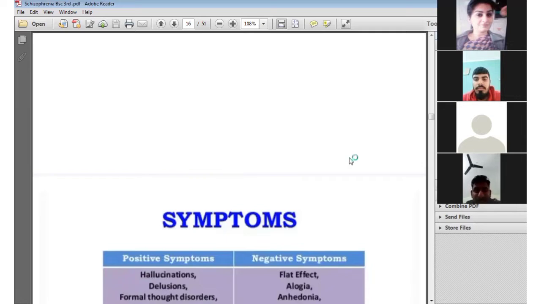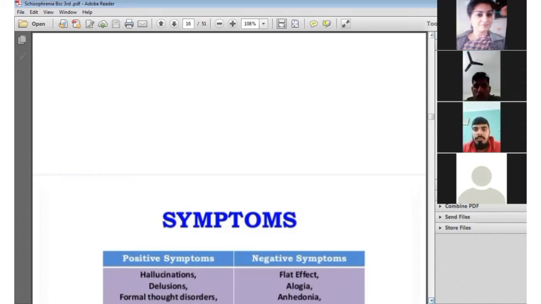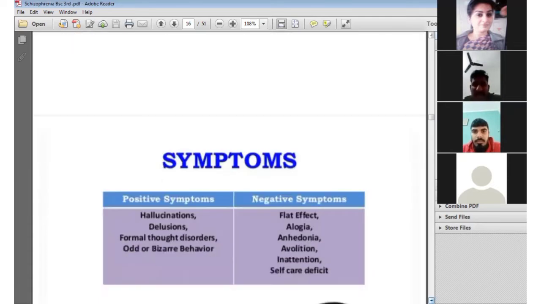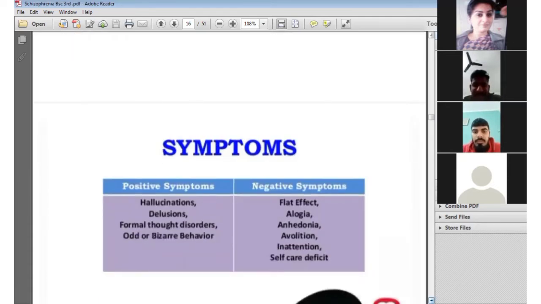Next, the symptoms shown by a person suffering from schizophrenia are positive symptoms and negative symptoms. The positive symptoms shown by a person are hallucination, in which auditory and visual hallucination occur, and delusion also occurs. The person has false fixed beliefs, formal thought disorders, and odd or bizarre behavior. Under the negative symptoms are flat affect, alogia, anhedonia, avolition, inattention, and self-care deficit shown by a person who is